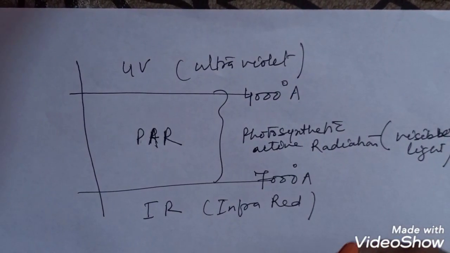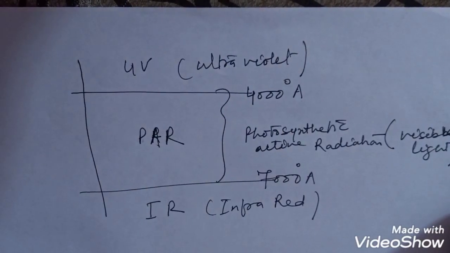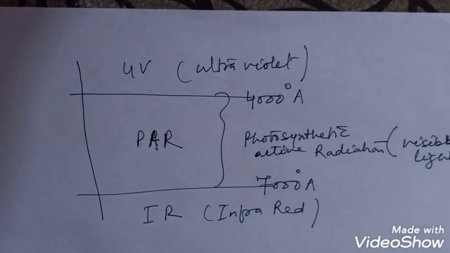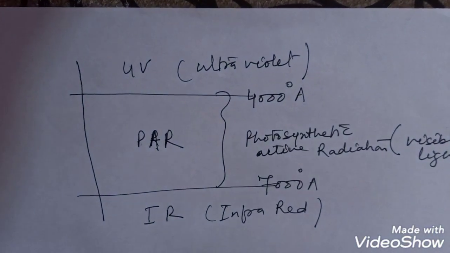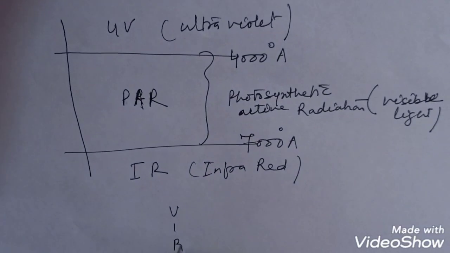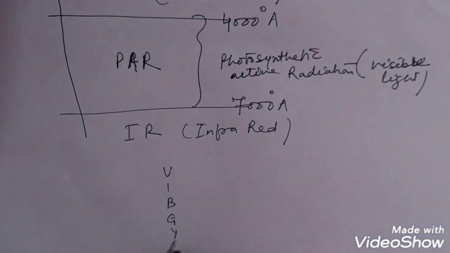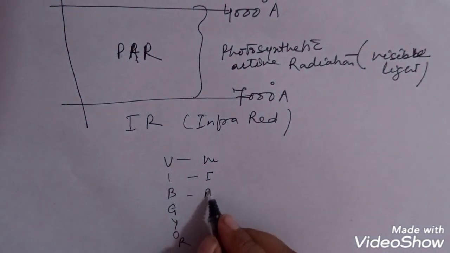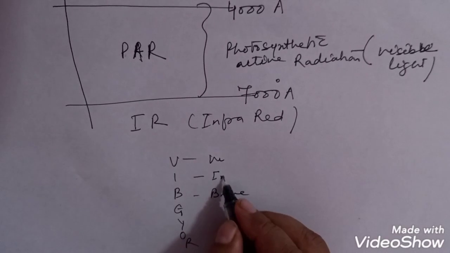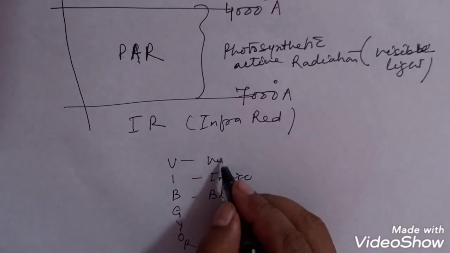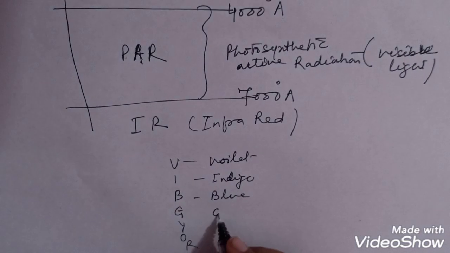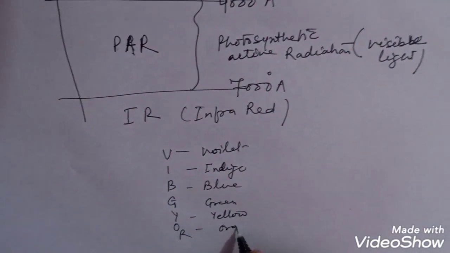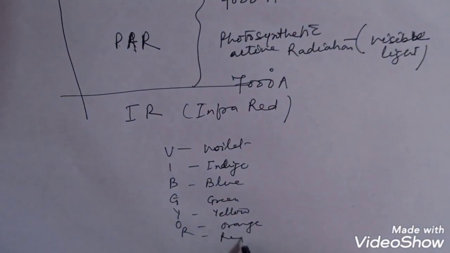Now the next question is, in which light does photosynthesis occur maximum? Visible light consists of 7 types of light, that is VIBGYOR: violet, indigo, blue, green, yellow, orange, and red.